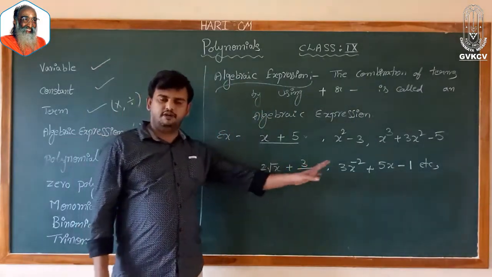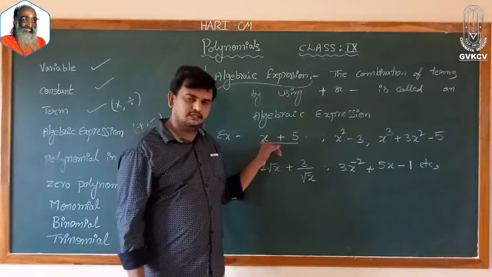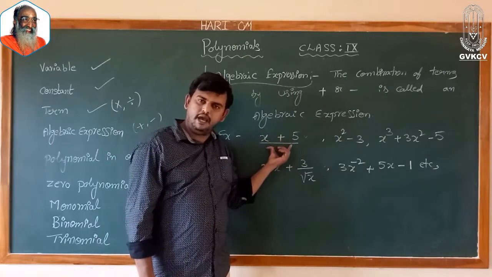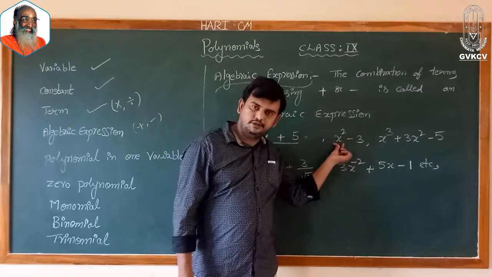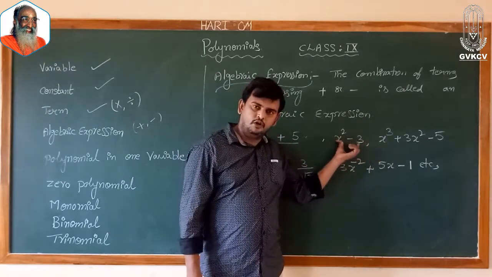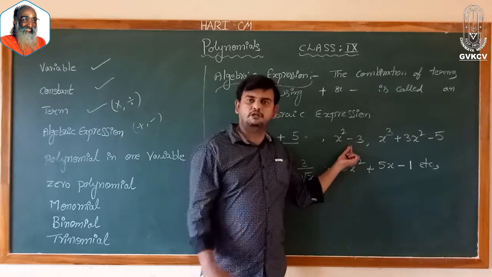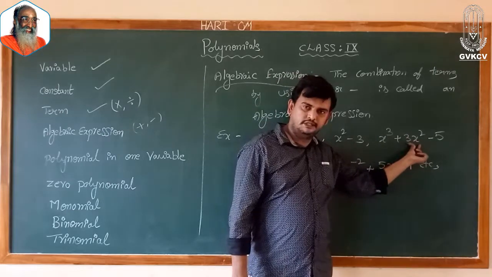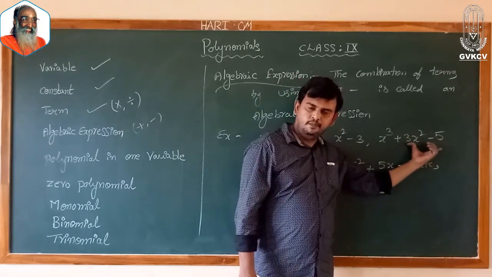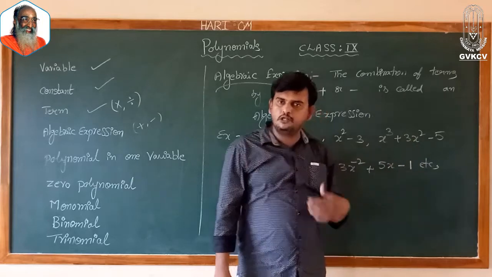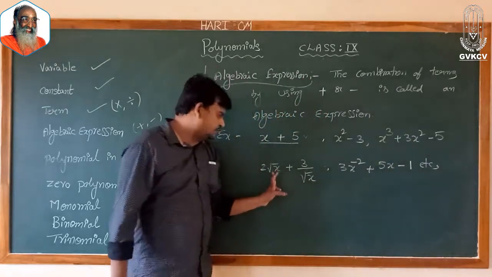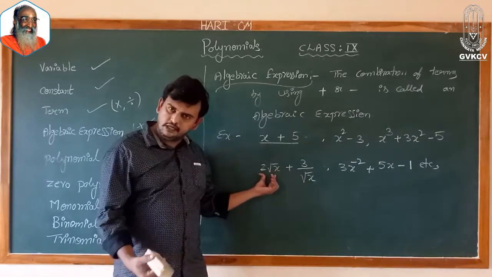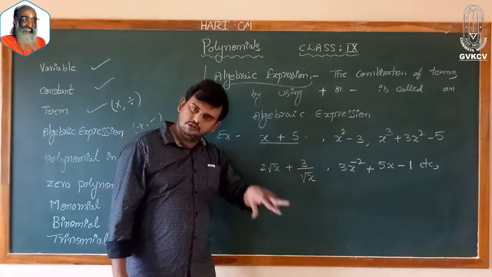Now, I have given different examples. x is a term, 5 is a term. By combining the terms we have an expression. x square is a term, 3 is a term. The combination of these two terms gives an algebraic expression. x cube is a term, 3x square is a term, 5 is a term. The combination of these three terms gives an algebraic expression. 2 into root x plus 3 by root x: here 2 into root x is a term, 3 by root x is also a term.